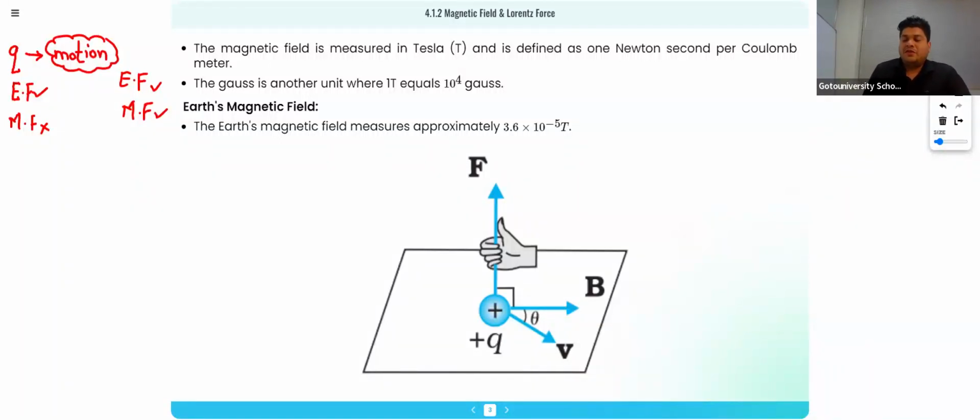Then we studied the Oersted experiment. What was the Oersted experiment? Whenever current is flowing in a current carrying conductor, a magnetic field is produced.